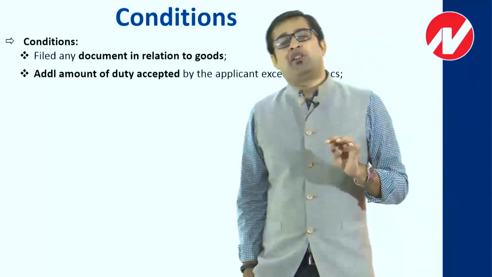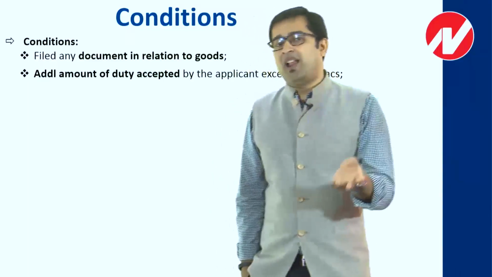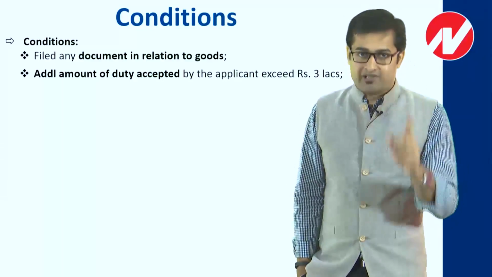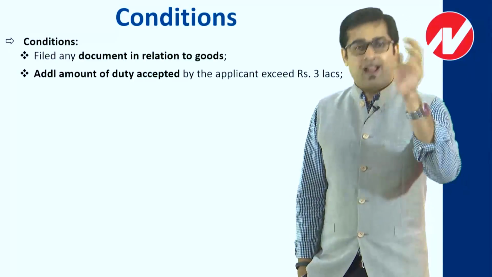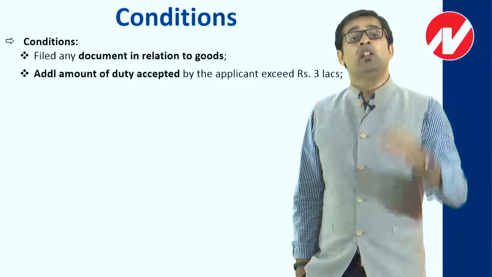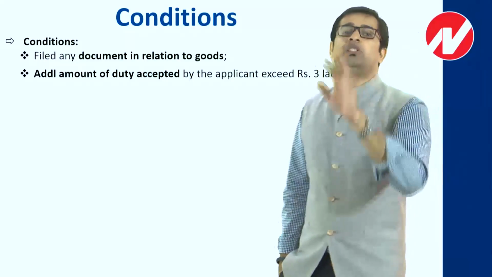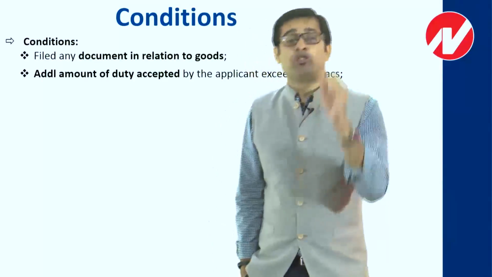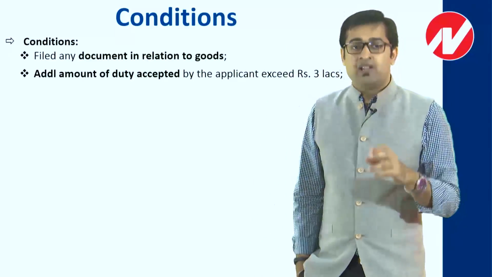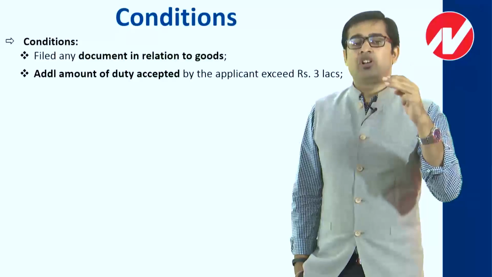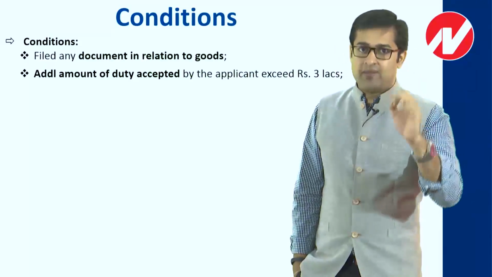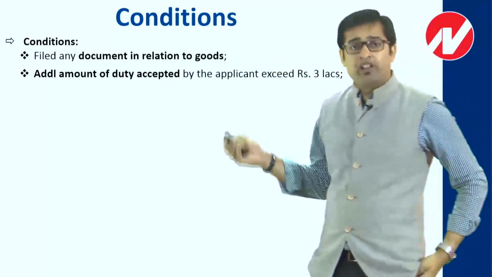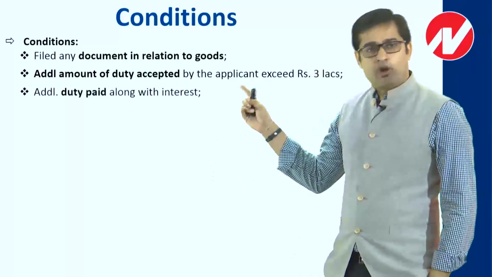You say on paper that yes, I accept my liability is 30 lakh, but you don't pay. Then why should they help you to settle your case? So whatever additional duty liability you are accepting, first it has to be at least 3 lakh, and second, whatever liability you are accepting, you need to first pay it. Then only the settlement commission will consider your case. Otherwise, the settlement commission will not at all consider your case. So both things have to be kept in mind. Additional duty liability of 3 lakh has to be accepted, and the entire amount that you accept has to be first paid. As I said, it has to be paid along with interest.